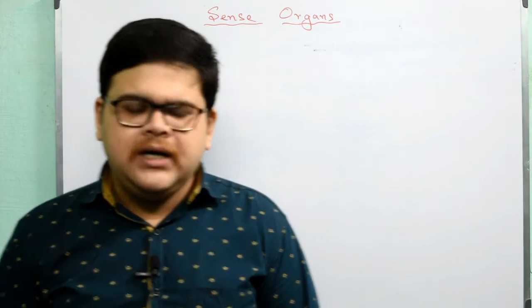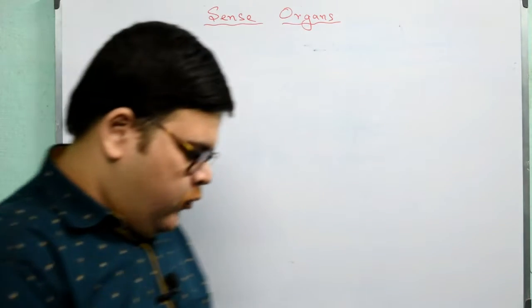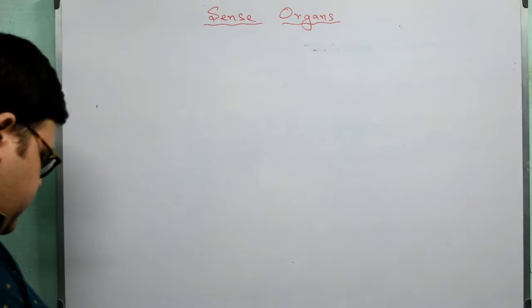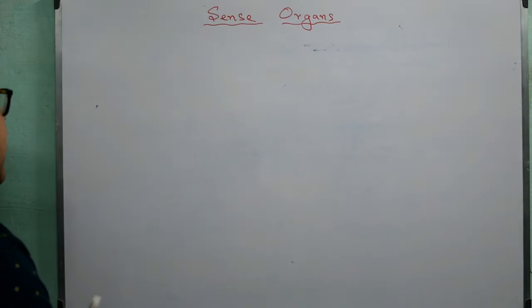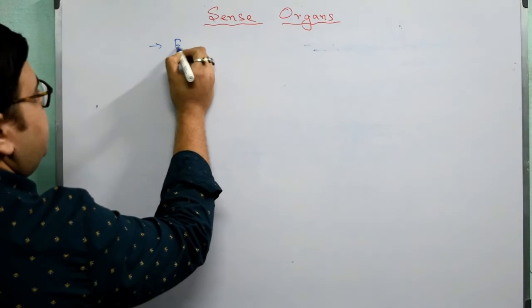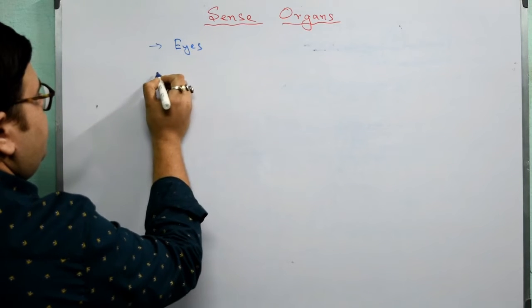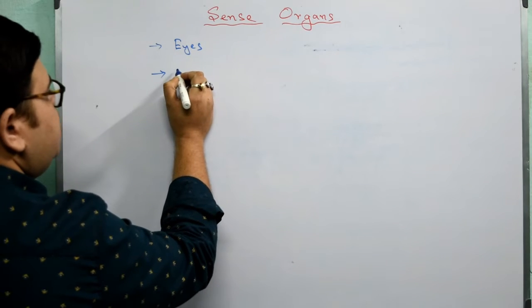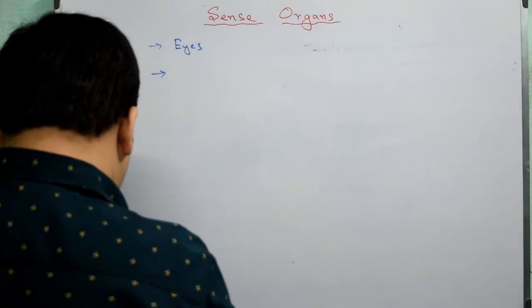Now quickly recapping, what are the sense organs? This is very easy, I know all of you know this. Number one, we can say it as eye. Number two, what? Say quickly, or quickly type in.